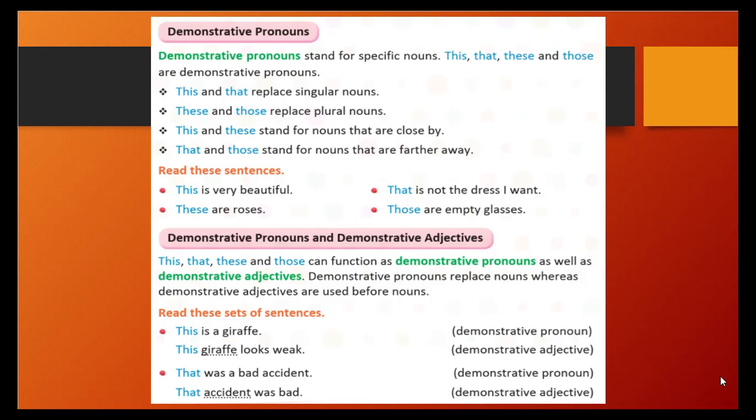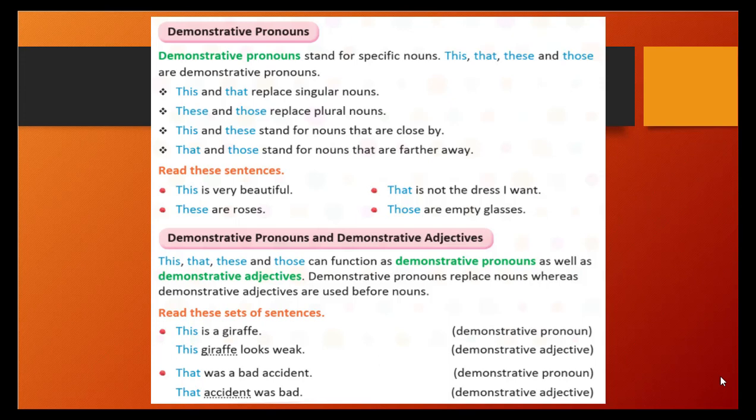This and that replace singular nouns. These and those can be used in the place of plural nouns. These and those stand for nouns that are close by, nearby. And for nouns indicating far away, further away, in that place, that time, we will use that and those. You see, this is very beautiful, right?